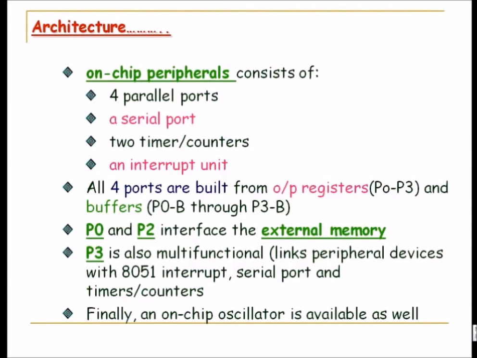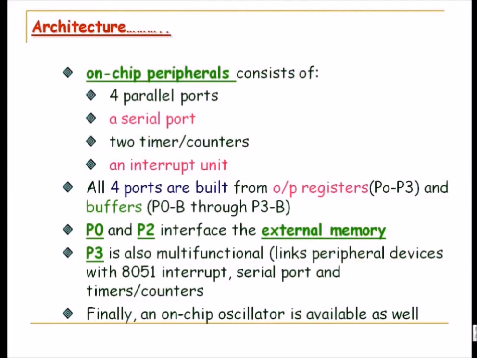So all ports are built from output registers P0 to P3 and buffers. They're actually registers and buffers. So I'll show you some architecture of the ports also, how it is built. And port 0 and port 2 interface the external memory. If you want to have external memory, then definitely you are going to sacrifice 2 ports, that is port 0 and port 2. Because on port 0 there is address and data bus, which is multiplexed. And on port 2 you are having higher order address byte, that is A8 to A15. Whereas A0 to A7, that is lower order address byte, is multiplexed with the D0 to D7 on port 0.